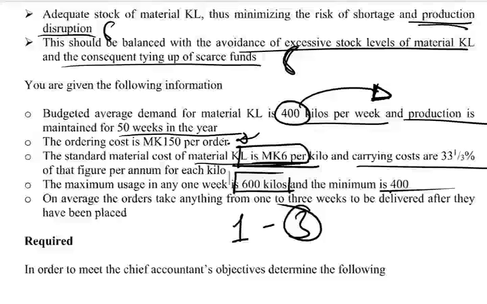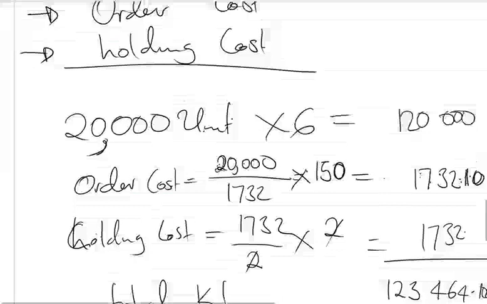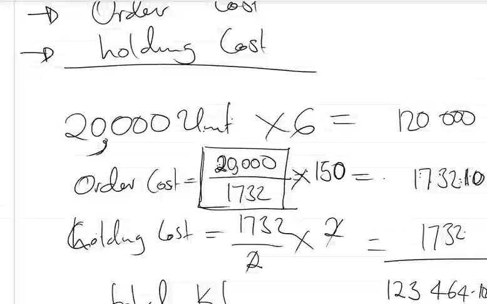So just to go back a little bit, by dividing this figure, what we are trying to find is the number of orders that are going to occur during the year. We're saying the demand for the year and the number that we are ordering each time, which is 1732. So this is the number of orders that we are going to make during the year. So times the cost per order. I just wanted to go back and explain that.